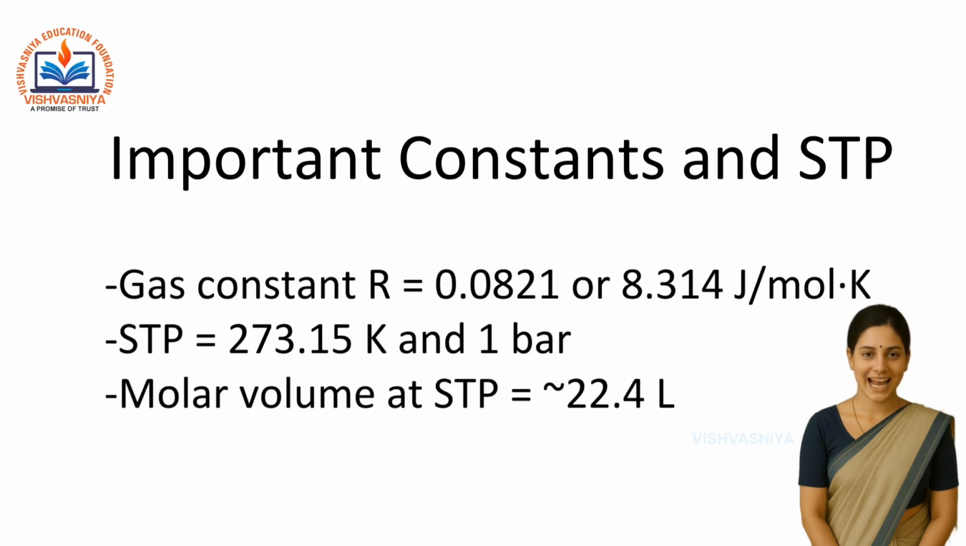Important facts: gas constant R has different values depending on units, 0.0821 liter atmosphere per mole per Kelvin, 8.314 joules per mole per Kelvin. At higher temperature, kinetic energy of gas molecules increases, leading to more pressure. Standard temperature and pressure, called STP, is 273.15 Kelvin and 1 bar. Volume of 1 mole of gas at STP is approximately 22.4 liters.